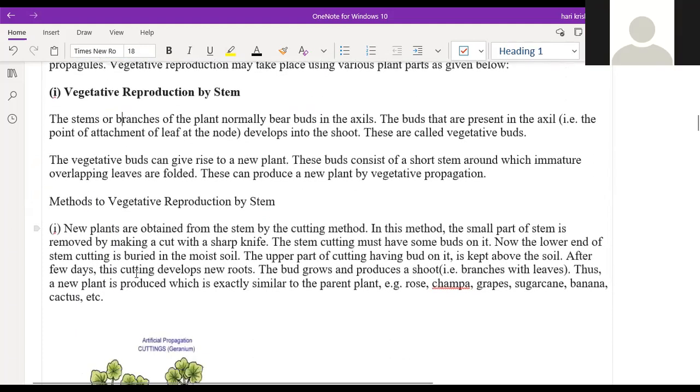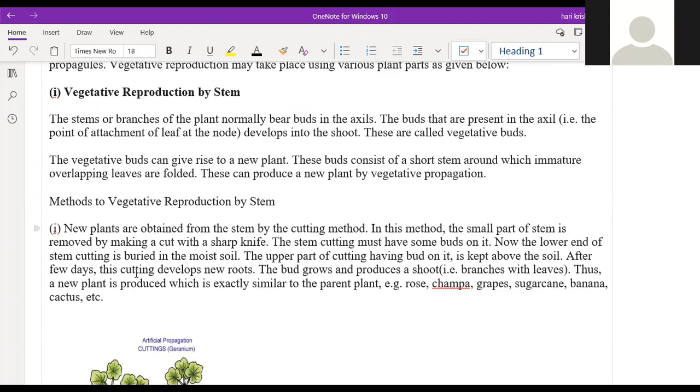So the vegetative buds can give rise to a new plant. These buds consist of a short-term stem around which immature overlapping leaves are folded. Immature means what? Not completely developed leaf. It's not a grown leaf. It's a young leaf. Young leaves are not completely grown leaves. Those are called immature leaves.